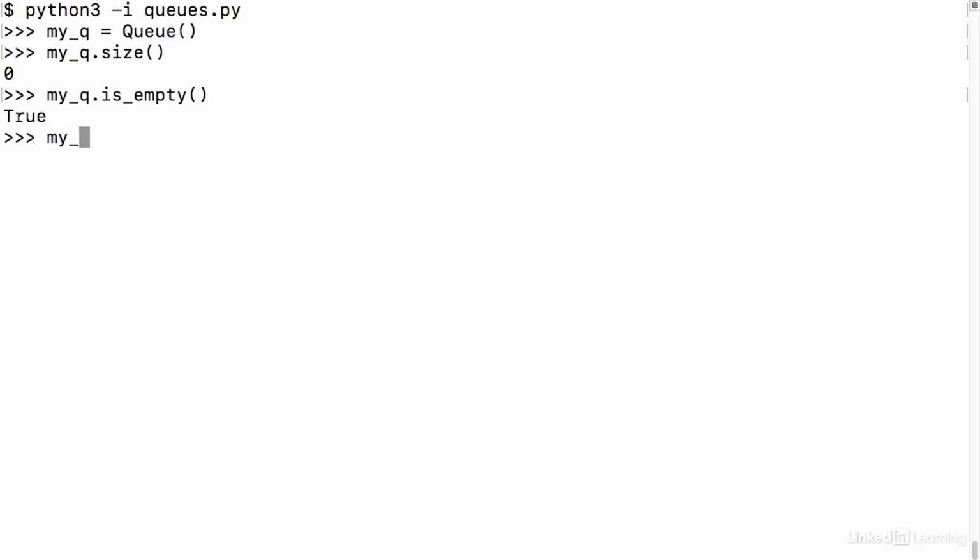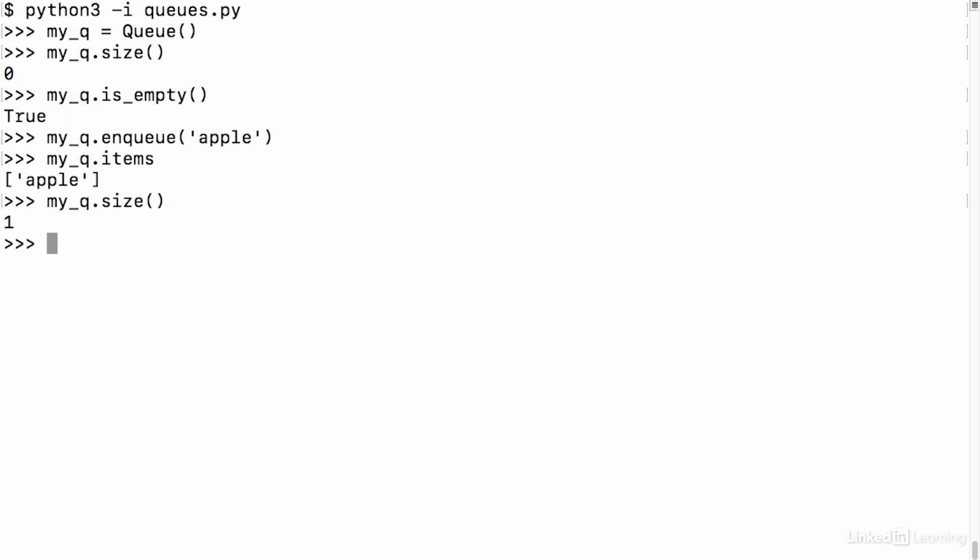Now let's enqueue something and test these one more time. We'll enqueue the string apple. And I'd just like to check, make sure it worked. It did. So let's now do myQueue.size. And this time it should return 1, which it does. And lastly, we'll try myQueue.isEmpty, and this should return false, which it does.